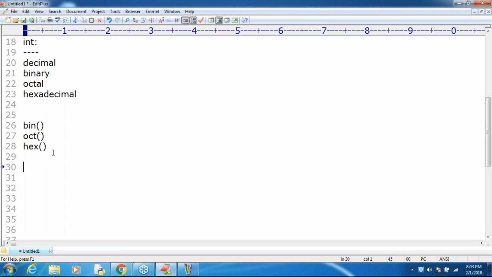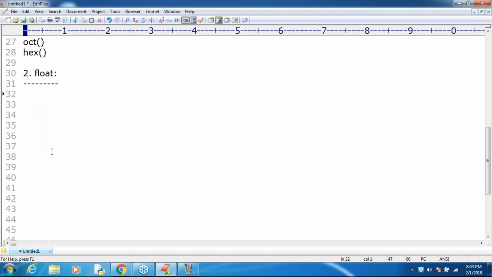Next, the second one is the float type. If you want to represent floating point values, like the dollar price, for example 65.63 is today's dollar price in equivalent rupees, or 64.70 is the diesel price.